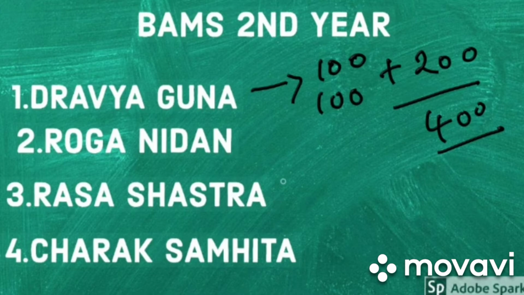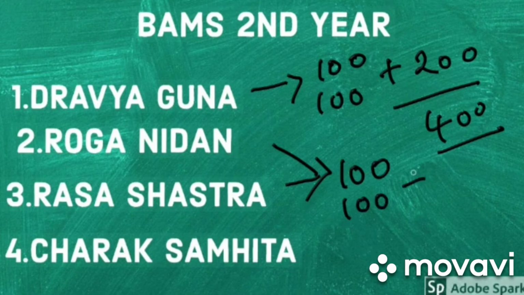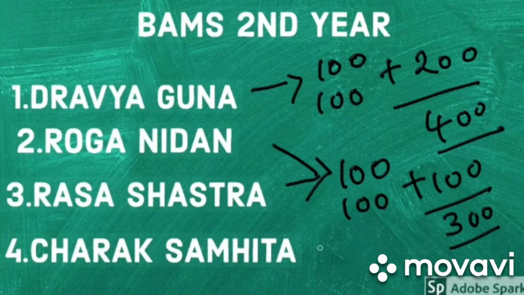For Roga Nidana and Rasa Shastra, both have a similar pattern, that is, it has 2 papers, 100 marks each paper plus 100 practicals. So these 2 subjects are for 300 marks. In Charaka Samhita, we don't have 2 papers, we just have a single paper, that is for 100 marks.